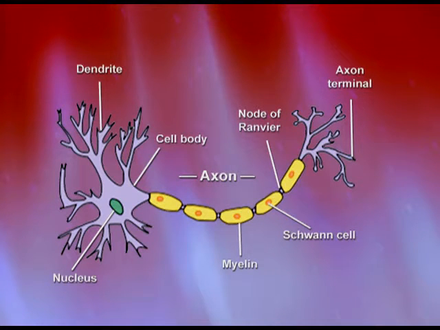These are the tree-like structures which receive the information from the stimulus. Now once they receive the information, it passes on to the soma, which is the cell body. This cell body also has a nucleus for processing and synthesizing the protein and the reproduction of the cells. From the soma, or the center of the cell body, the information passes on to a thread-like structure which is known as the axon.